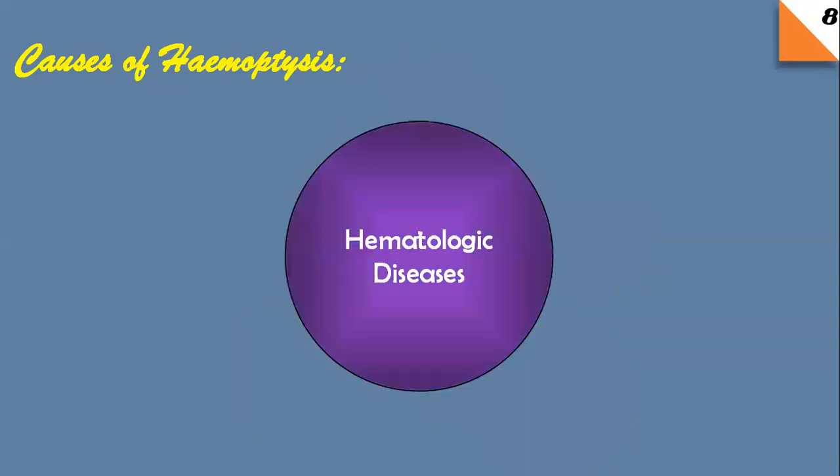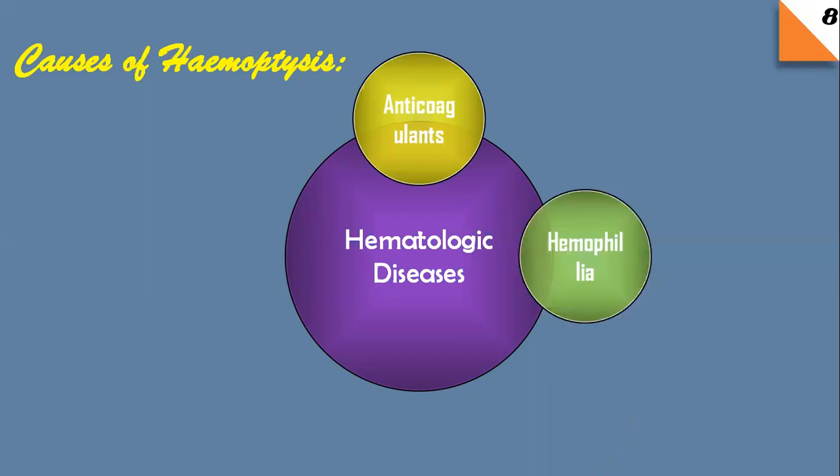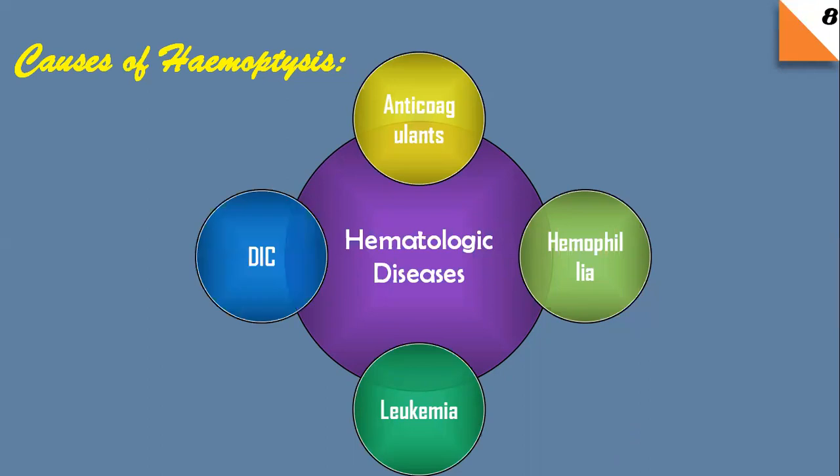The next group that we'll be talking about is hematologic diseases, which include use of anticoagulants, hemophilic conditions that can be acquired or genetic, for example, hemophilia A, hemophilia B, von Willebrand disease, Christmas disease, etc. It can also be due to leukemia, and it can also be due to disseminated intravascular coagulation, though it is rare as a cause of hemoptysis.